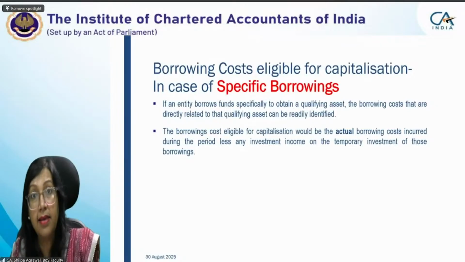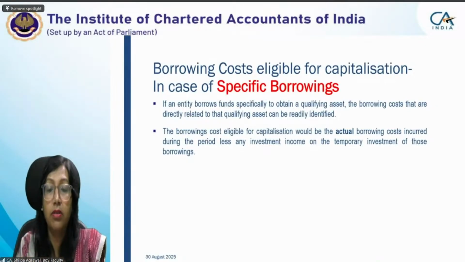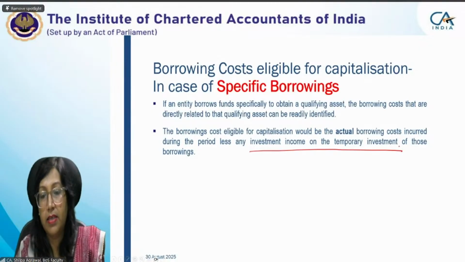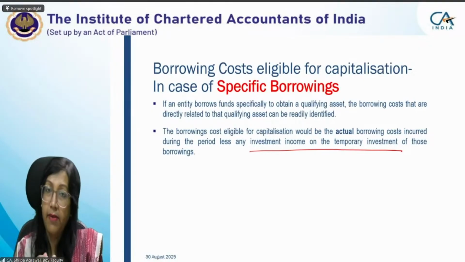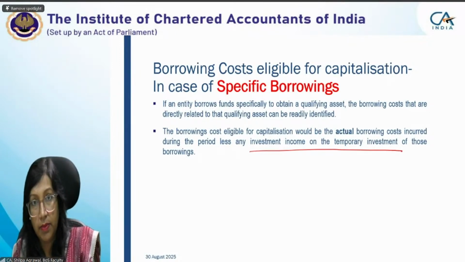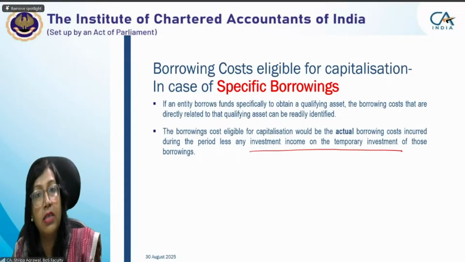And that is the reason we have a concept of investment income from temporary investment. For example, we have borrowed 20 lakh rupees. Out of 20 lakhs, we have only utilized 5 lakhs in the first month. The remaining 15 lakh was idle with me.